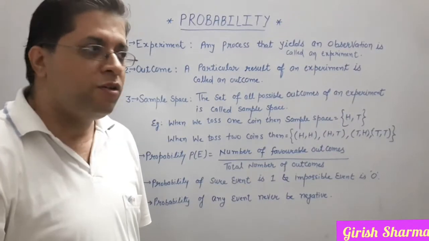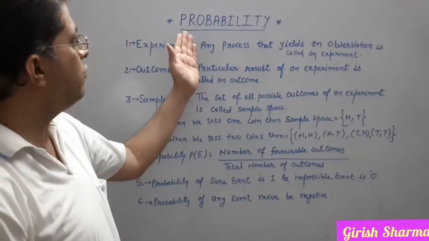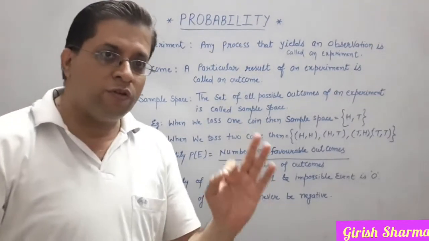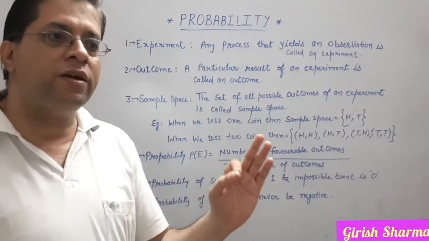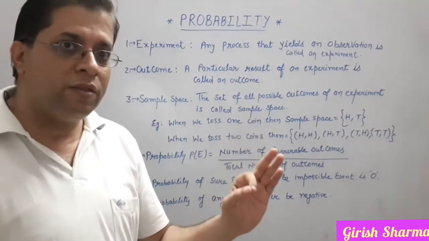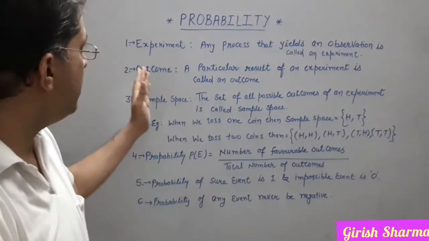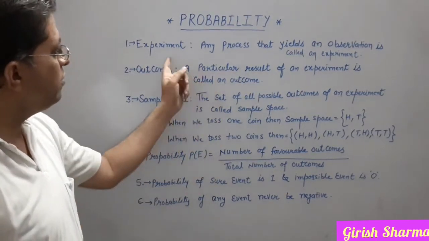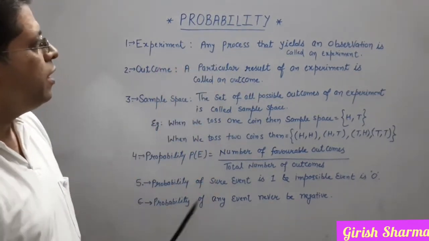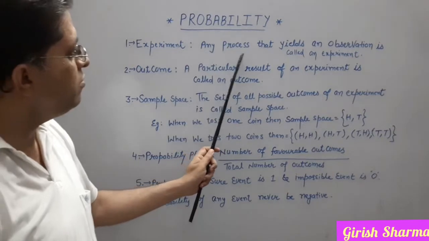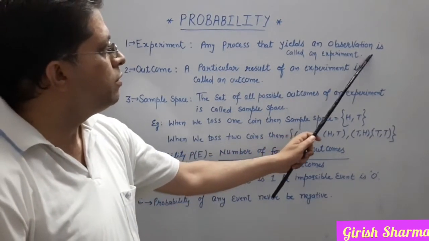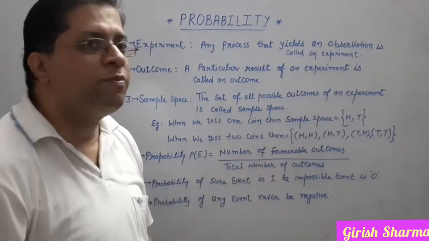Yes. Hello everyone. Today we are going to start one important chapter, that is probability. First of all, we have to understand the term probability along with the other terms here. The term is experiment. What is the meaning of experiment? Any process that yields an observation is called an experiment.